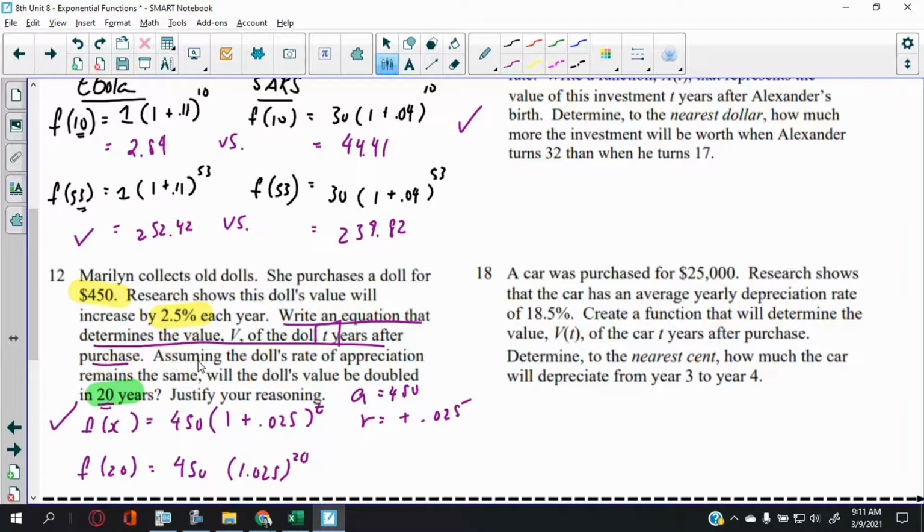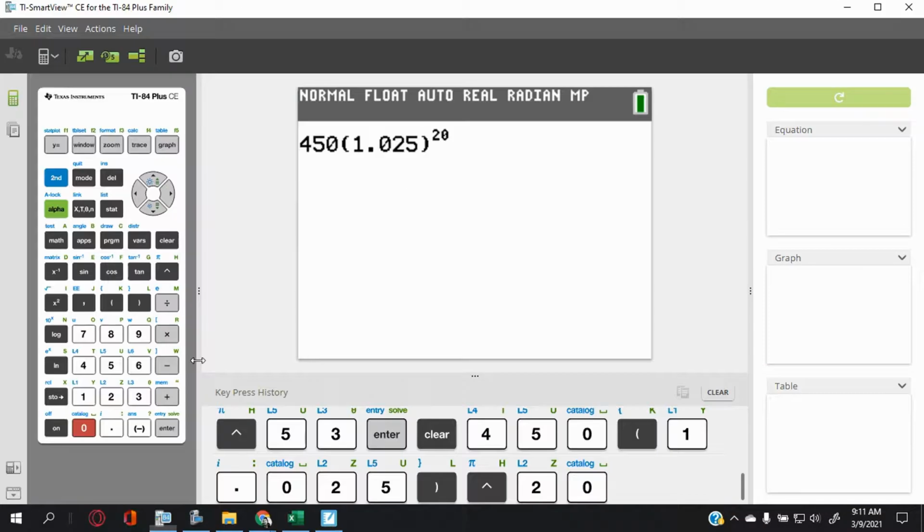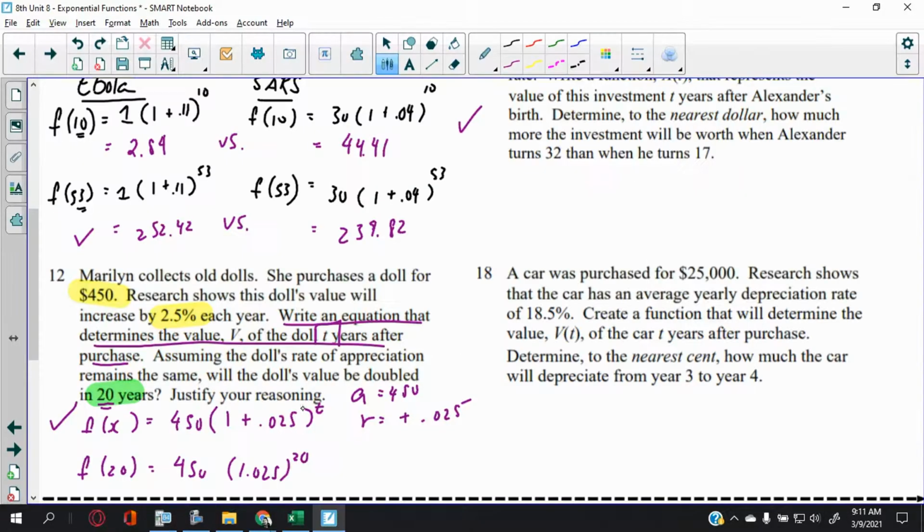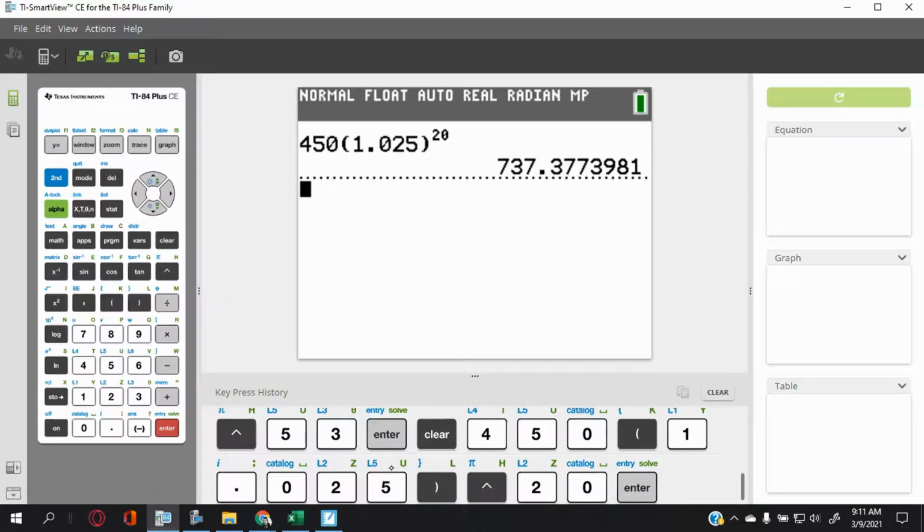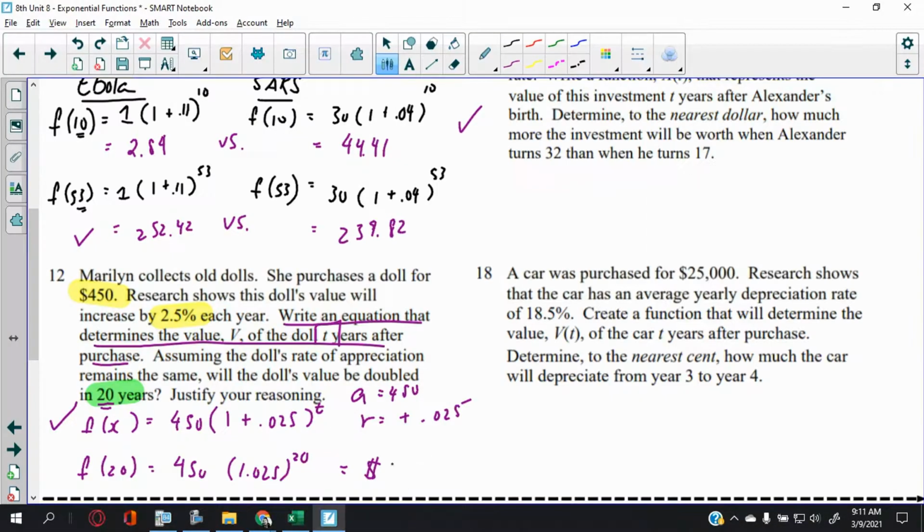All right, let me see. 450 times 1.025 to the 20th. Let's see what that says. 737.377. It is money, right? So we have to round. So 737.38. So that's the figure.